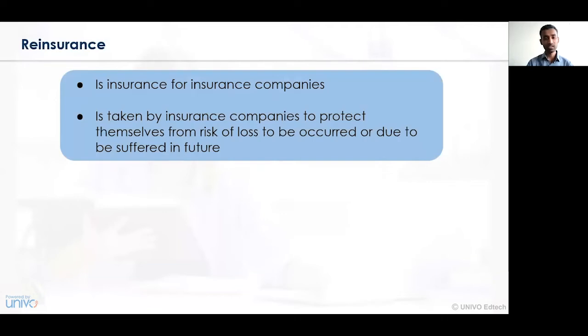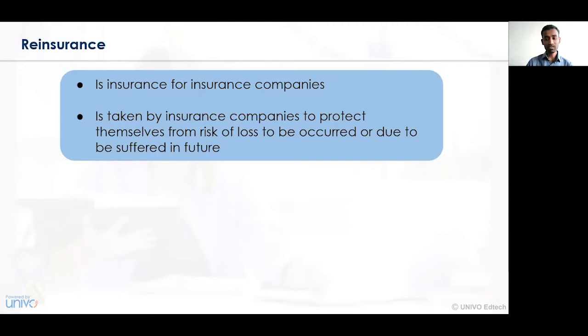Reinsurance, as we have seen earlier, and as you can see in the current slide, is insurance for an insurance company. A company which has been conducting insurance business takes an insurance contract on behalf of a certain person. Now, in order to reduce the risk of loss for its own organization, this insurance company gets reinsured. The reinsurance contract is signed between an insurance company and another insurance company, and such a contract is called a reinsurance contract.